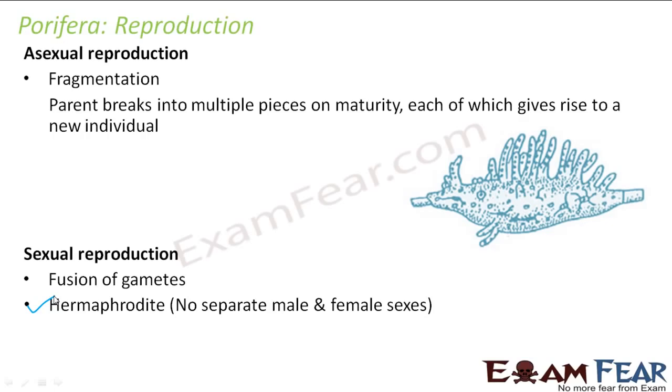You remember I spoke some time back while I was talking about the characteristics of Animalia. I was telling that most of the animals are mobile, but not all. So again, poriferans are also an exception which are immobile due to the absence of muscle cells. Now, when we talk about fertilization, it is internal. That means the fusion of the gametes takes place inside the body of the poriferans.